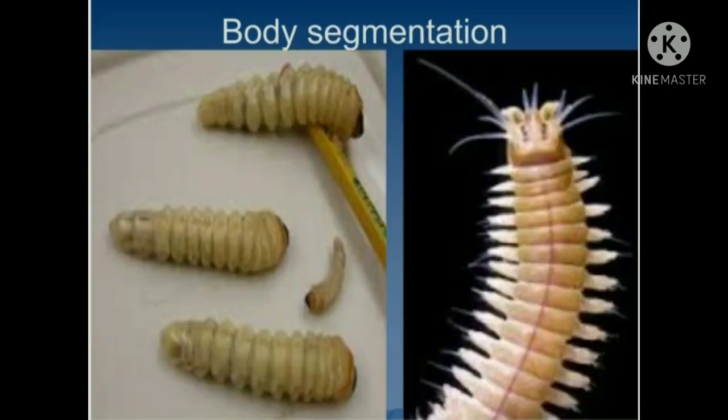Next one is body segmentation. It is also called metamerism. Body segmentation is a series of successive units or segments arranged along the length of the body of the animal. When the external segmentation of the body coincides with internal segmentation, such animals are called metamerically segmented, and the phenomenon is called metamerism. The example here is earthworm. Earthworm gives the best example for this type of body segmentation.